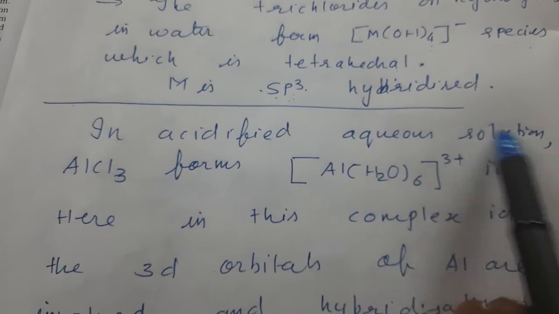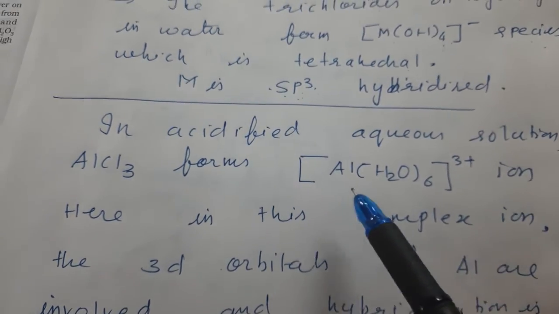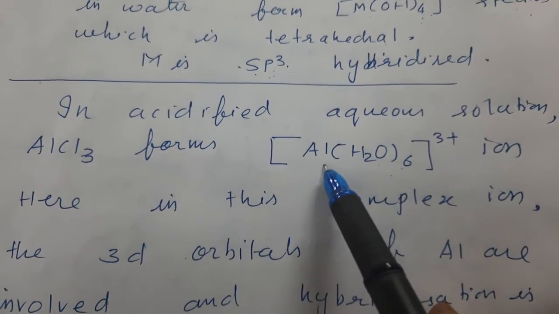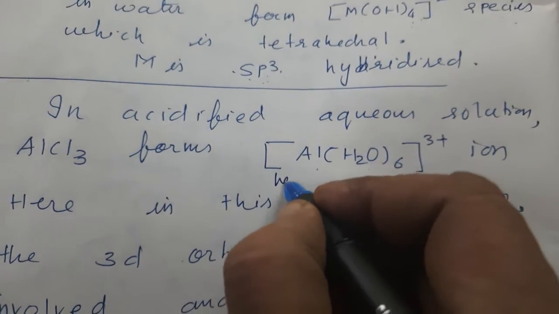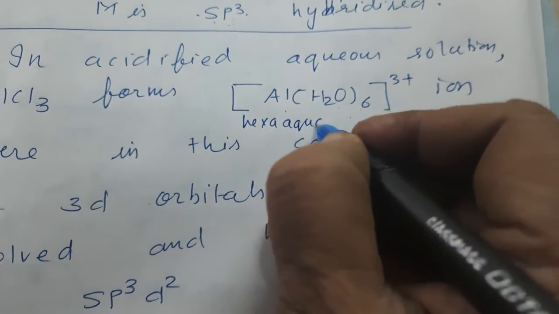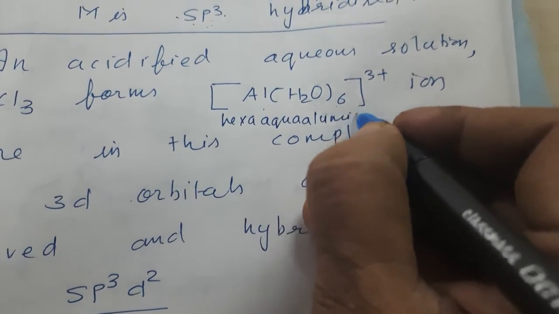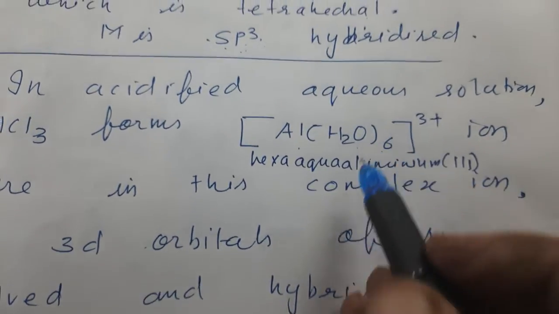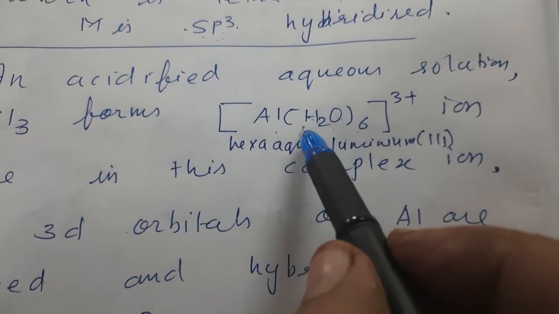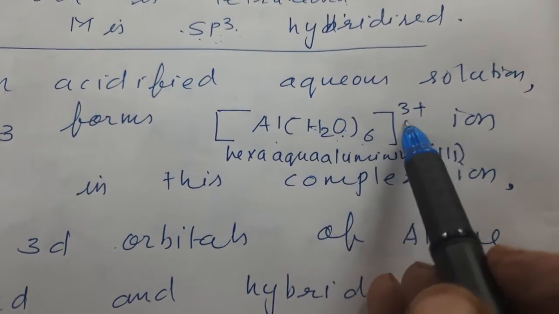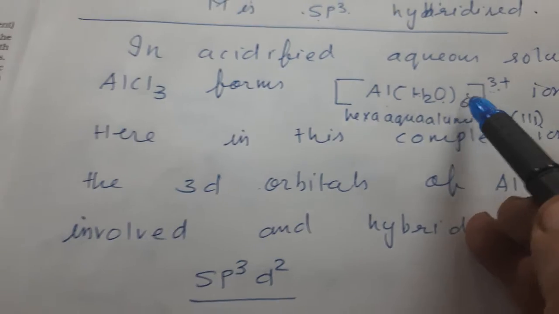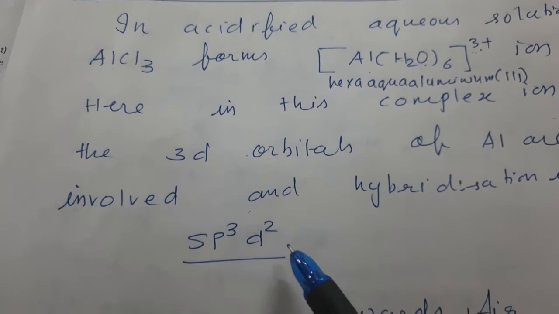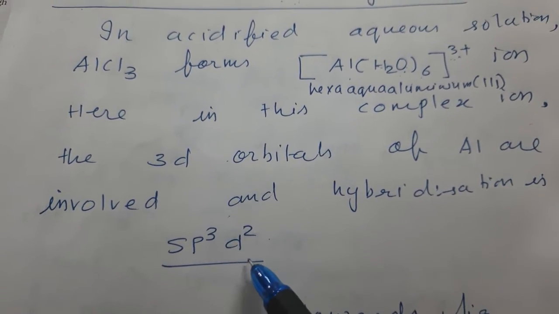In acidified aqueous solution, AlCl3 forms the [Al(H2O)6]3+ ion. What is the name of this compound? Hexaaquaaluminium(III). Oxidation state is 3. Later on in 12th you will read that H2O is a neutral ligand, and so the total oxidation state is 3. Correct? Here in this complex ion, the 3d orbitals of aluminium are involved and the hybridization is sp3d2.